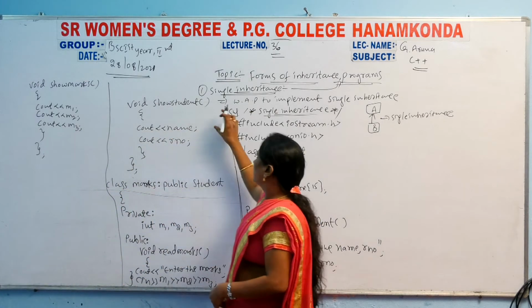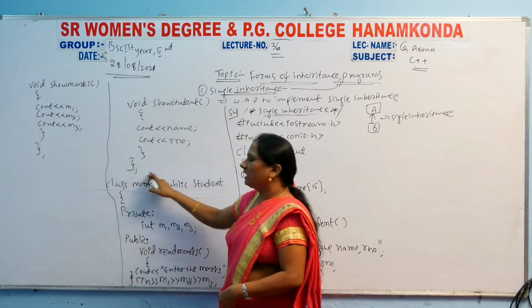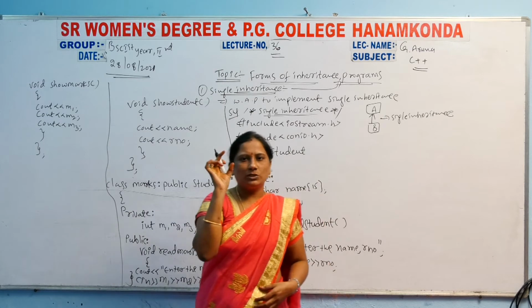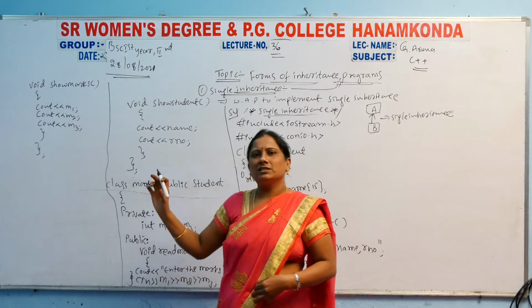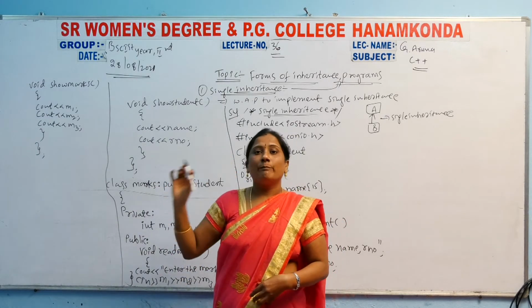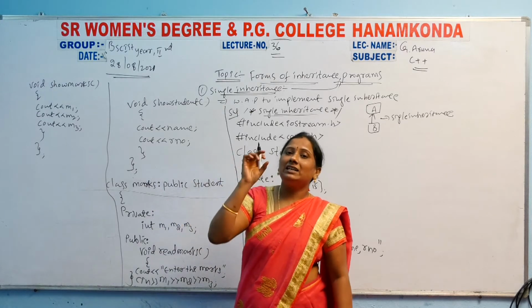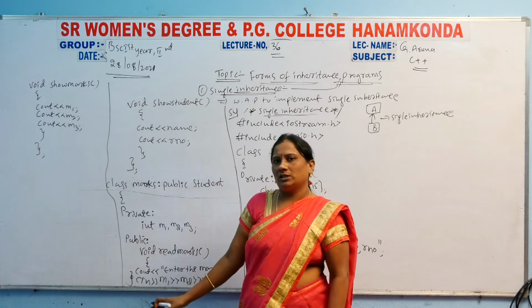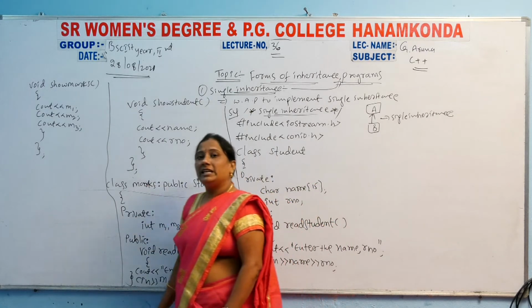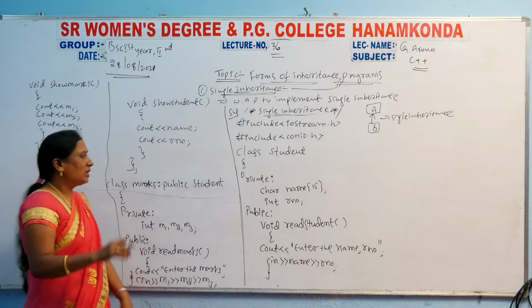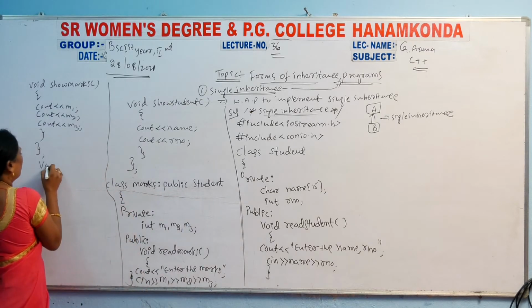So first the base class is declared up to here, and the derived class is declared here. The base class is student. The derived class we declared is the marks class. In the marks class you read the marks and display them also. That is the derived class. Okay, after these two classes you have to declare the main function.